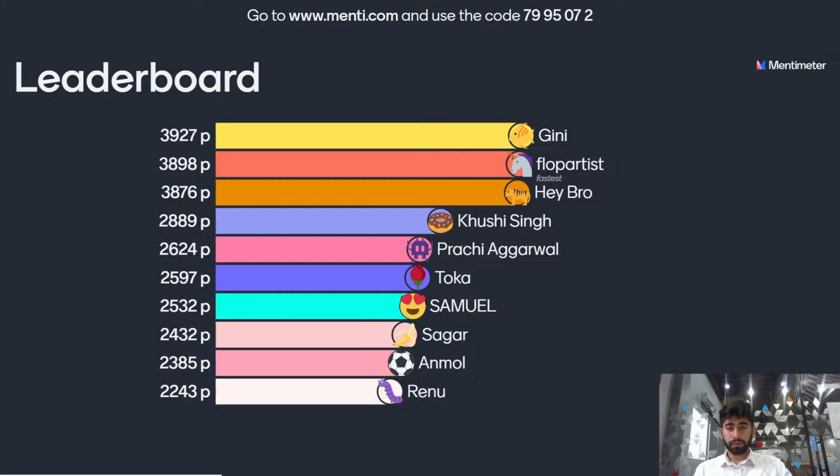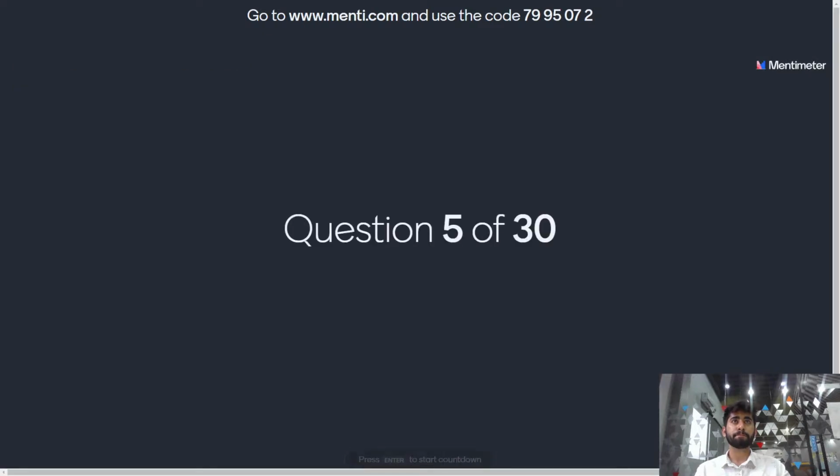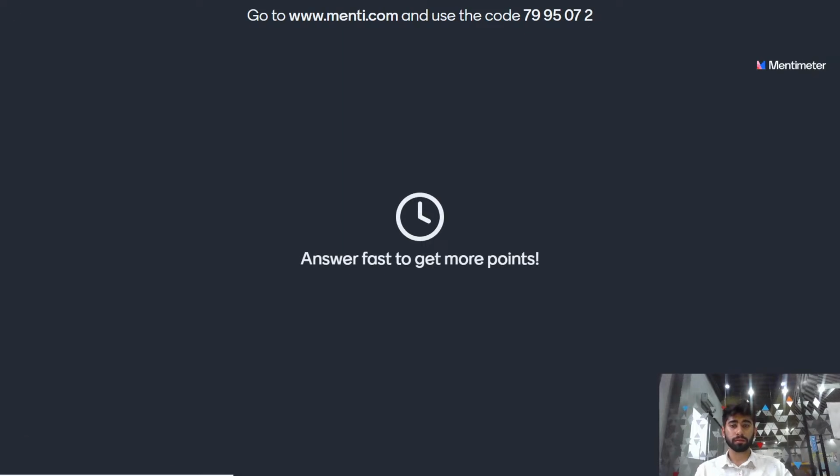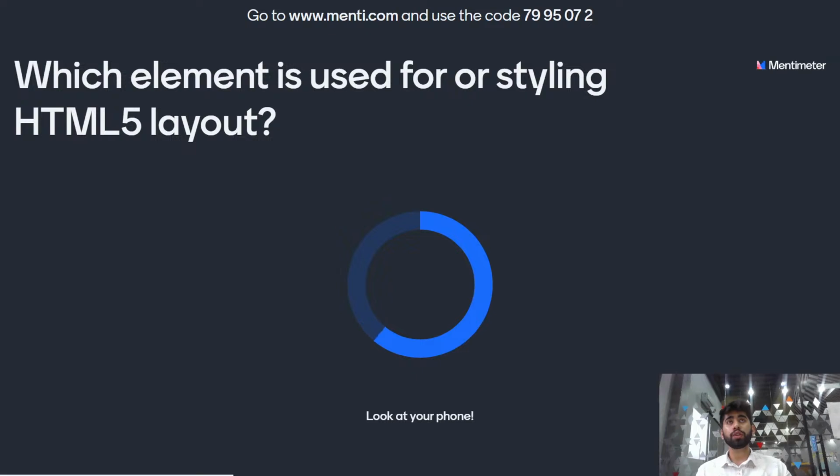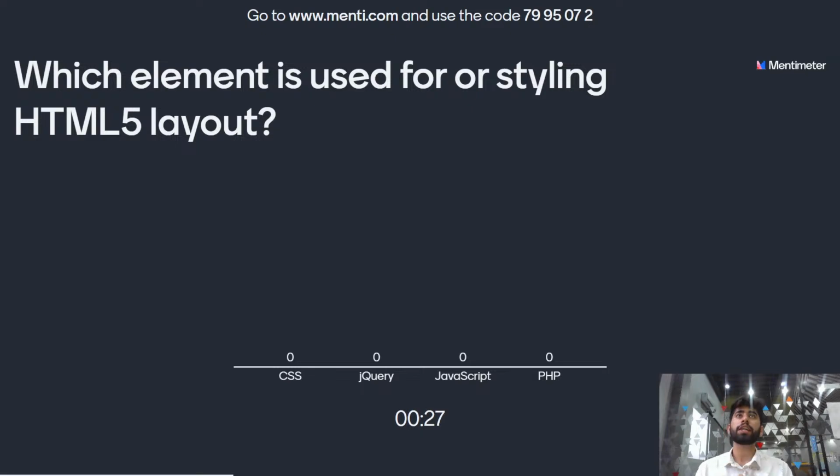Let's move on to the fifth question. Which element is used for styling HTML5 layout? Read the question carefully. Which element is used for styling HTML5 layout? And the options are CSS, jQuery, JavaScript or PHP. You have 15 more seconds to answer. It's a very simple question. Which element is used for styling HTML5 layout? 5 more seconds to go.